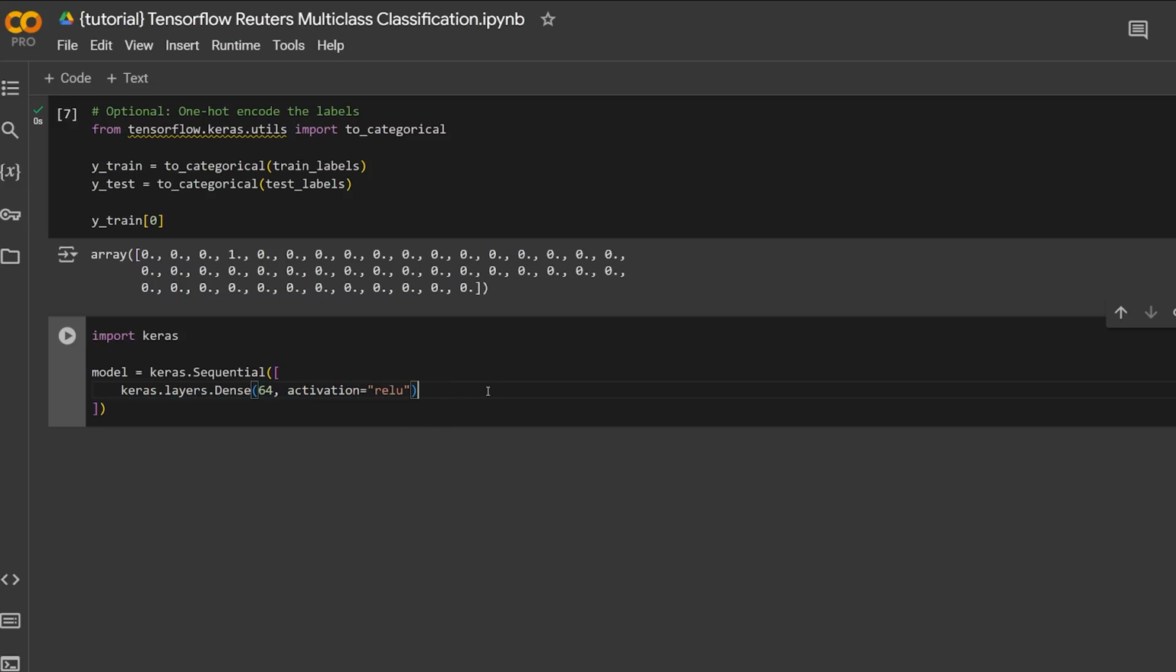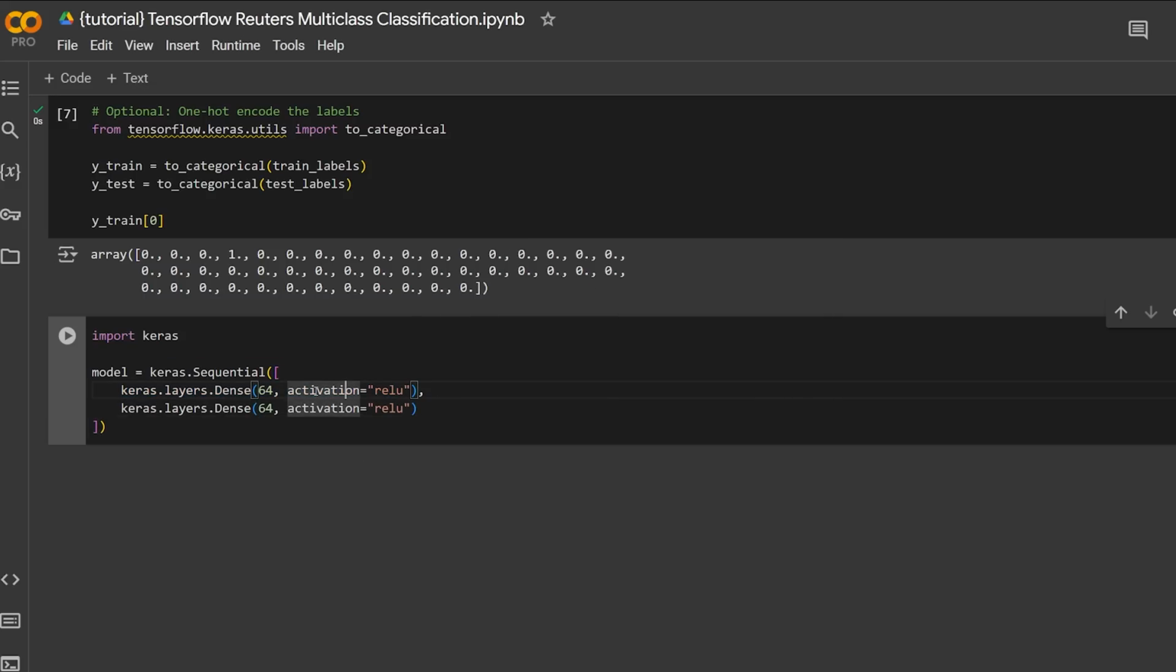And then we're just going to add on a second hidden layer. You can do however many you want to start with. We just want to get some initial results before we start modifying this. So we're just going to have a second hidden layer with the same number of neurons, and it's also going to have an activation of ReLU.